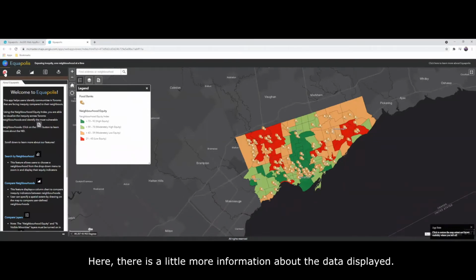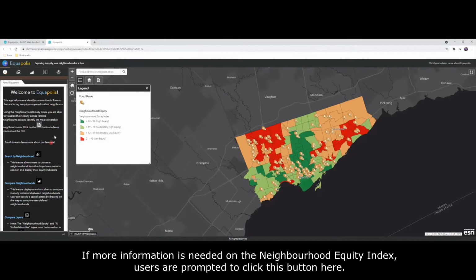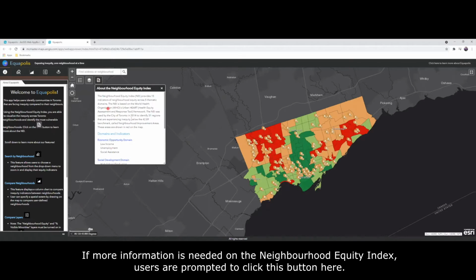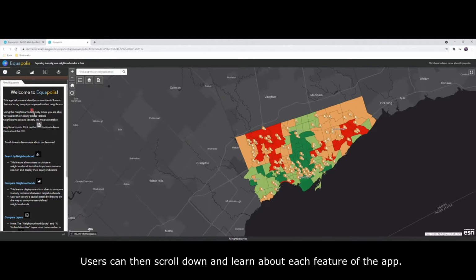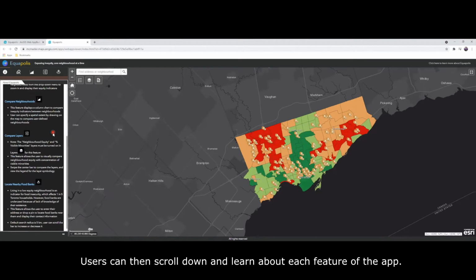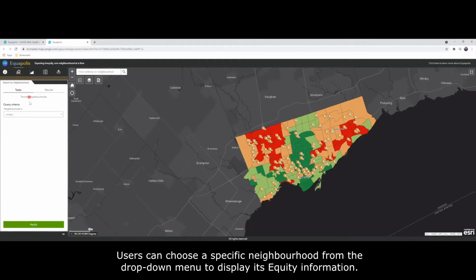Here, there is a little more information about the data displayed. If more information is needed on the Neighborhood Equity Index, users are prompted to click this button here. Users can then scroll down and learn about each feature of the app. The first feature is Search by Neighborhood. Users can choose a specific neighborhood from the drop-down menu to display its equity information.